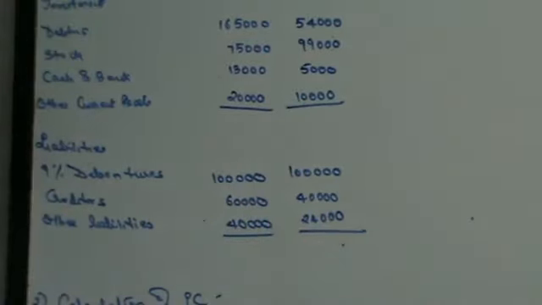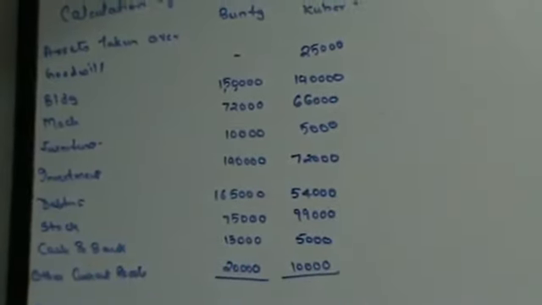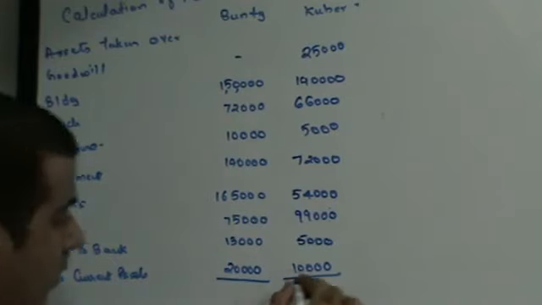Now, they've given you goodwill is also there, 25,000. Someone please add this. If you add the entire assets, you will get the total as 25,000 plus 140 plus 66 plus 5 plus 72 plus 54 plus 5 plus 99 plus 10,000, which should give you 4,76,000.